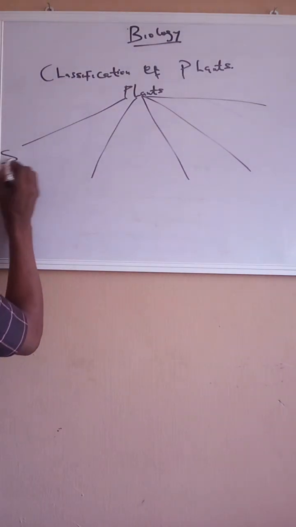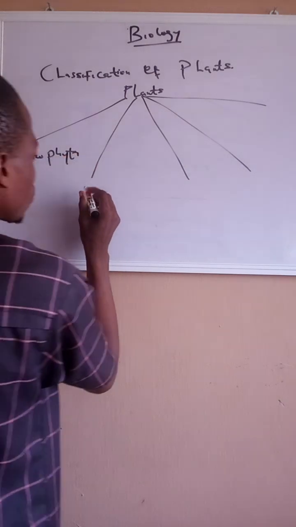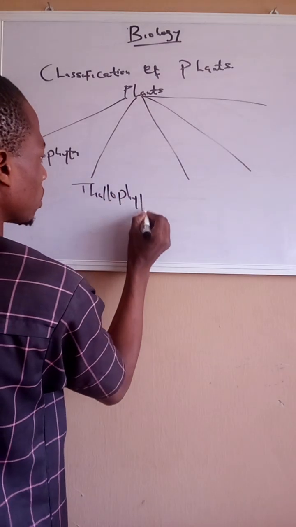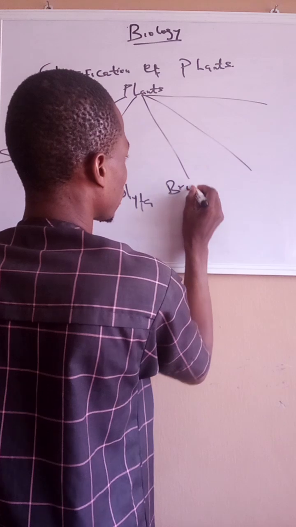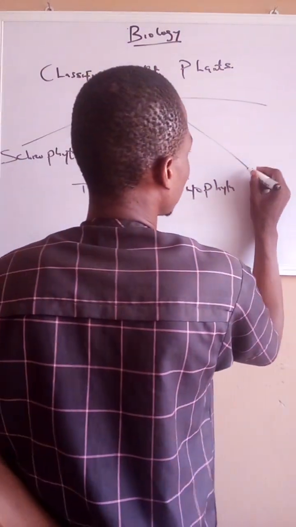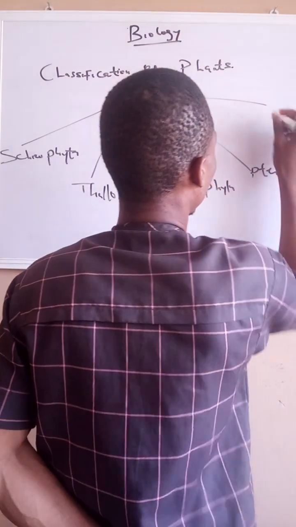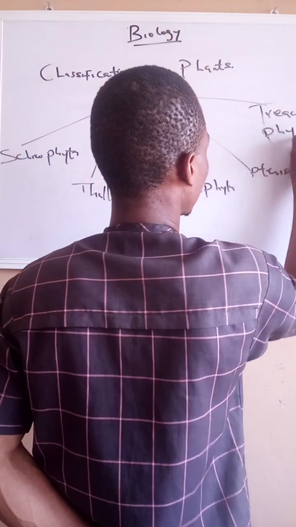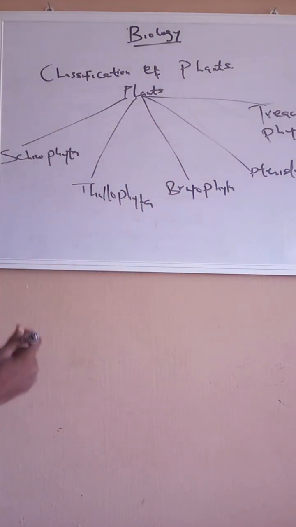One, the schizophyta. Two, the talophyta. Three, the bryophyta. Four, the pteridophyta. And five, the trichophyta. These are the five classifications of plants.